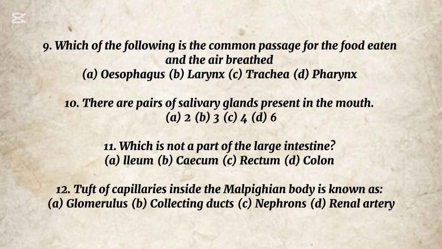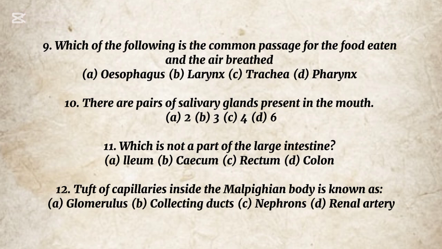Pharynx. 10. There are pairs of salivary glands present in the mouth. A. 2. B. 3. C. 4. D. 6. The correct option is B. 3. 11. Which is not a part of the large intestine? A. Ileum. B. Cecum. C. Rectum. D. Colon. The correct option is A.